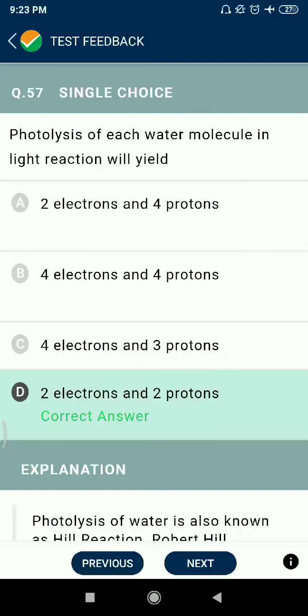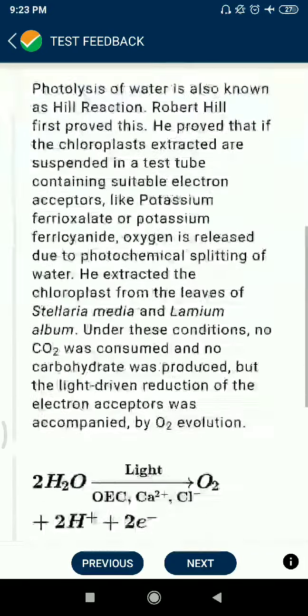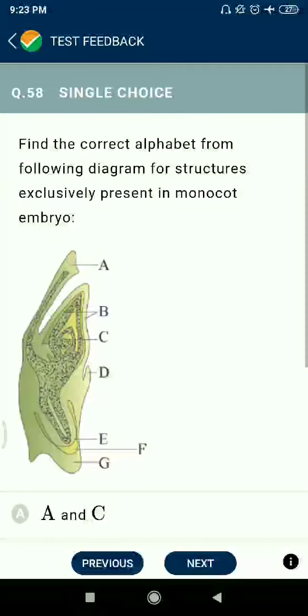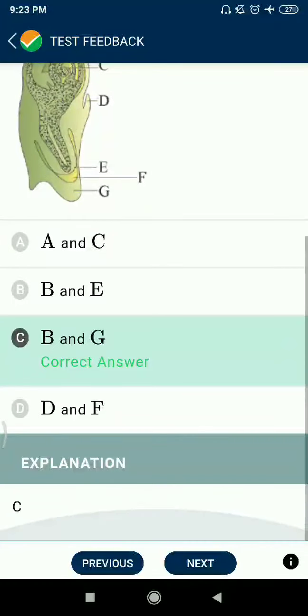क्वेश्चन 57. Photolysis of each water molecule in light reactions will yield two electrons and two protons। एनसीईआरटी में कई बार पूछा जा चुका है।